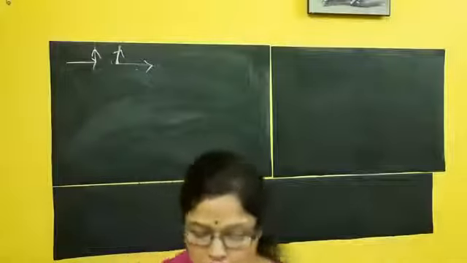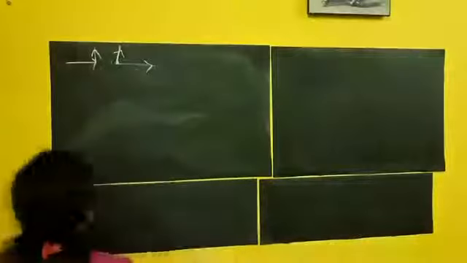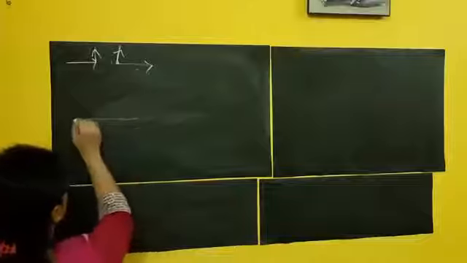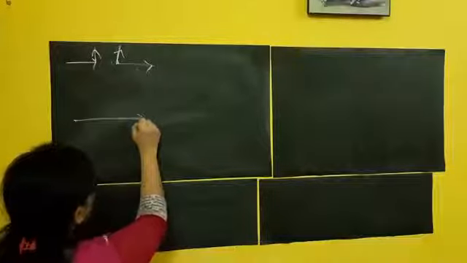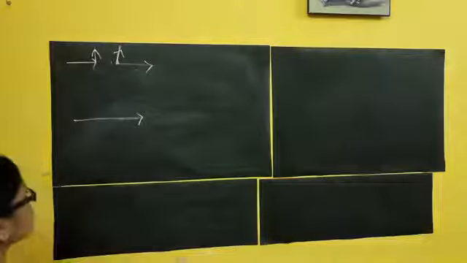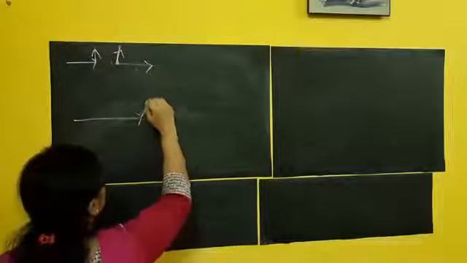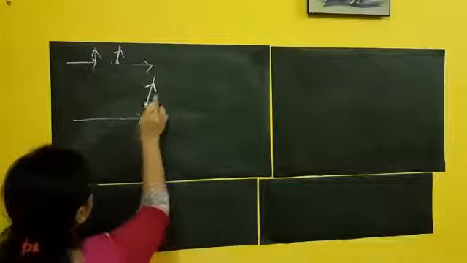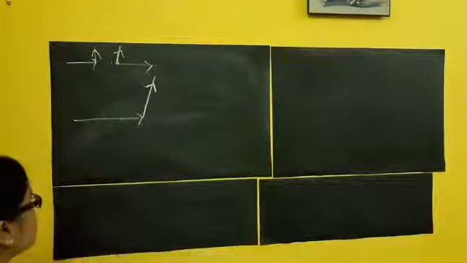So in the triangular law of vector addition, suppose one vector is acting along this direction, and another vector acting along this direction.